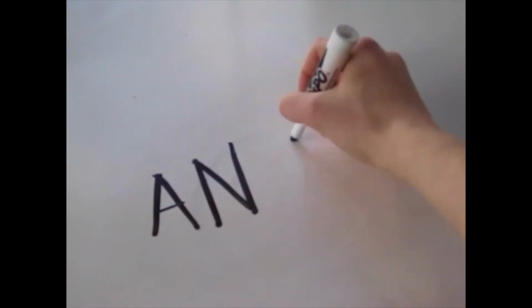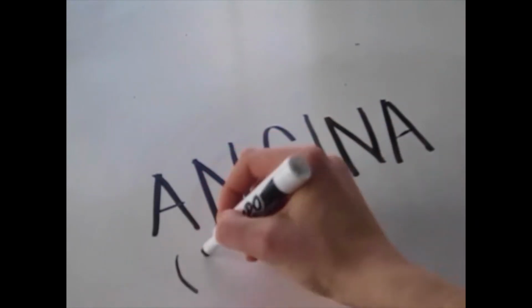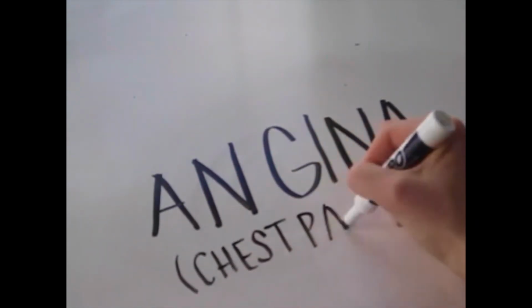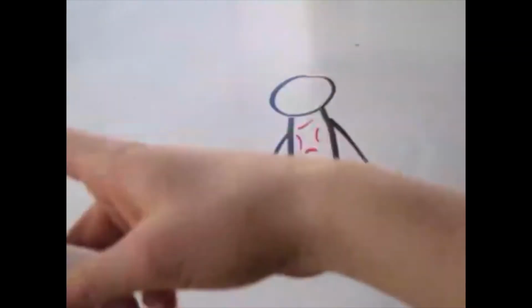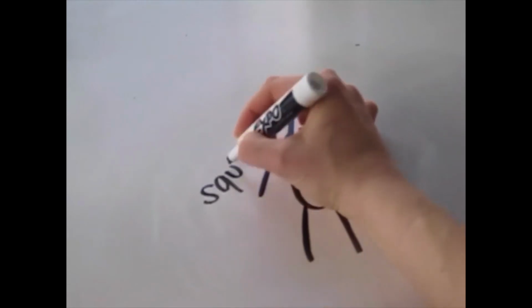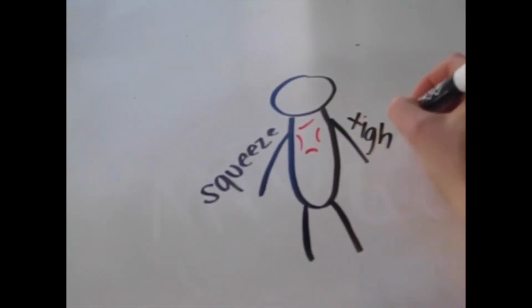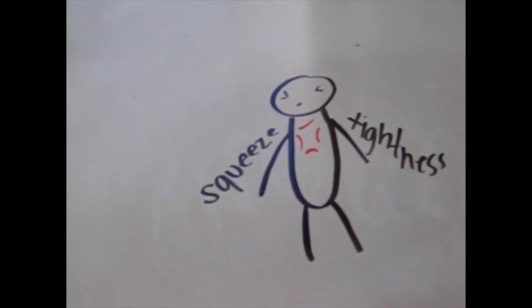Another commonly felt symptom of coronary artery disease is what's known as angina. In layman's terms, this is what's known as chest pain. This chest pain is felt because of the increased pressure exertion on the decreased diameter of the blood vessels surrounding the heart. This is felt as squeezing or tightness in the chest.